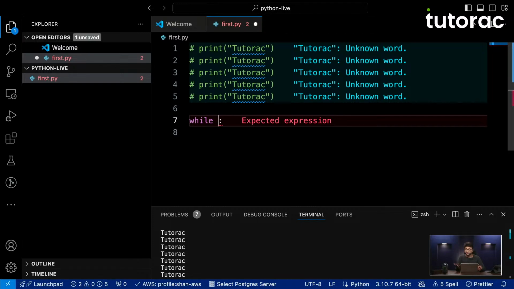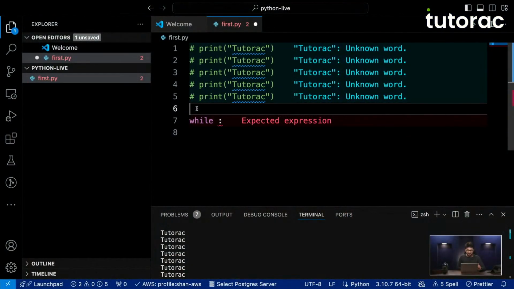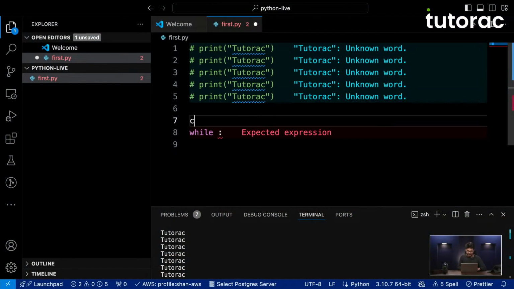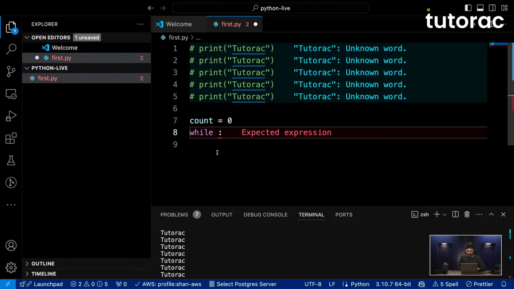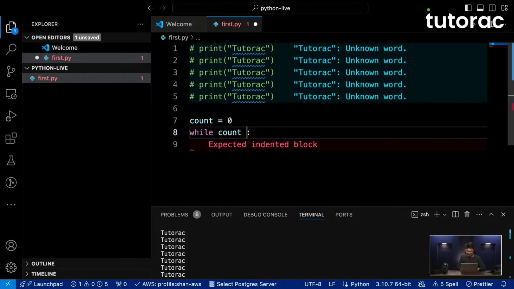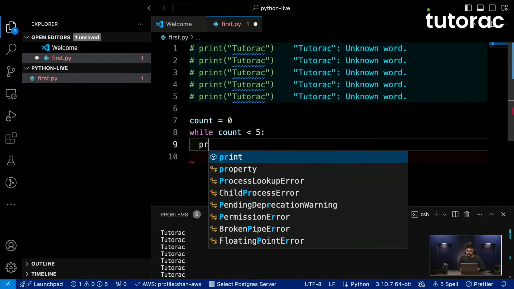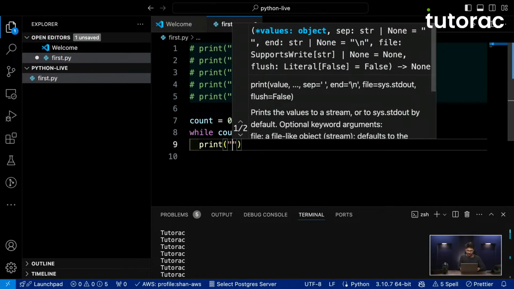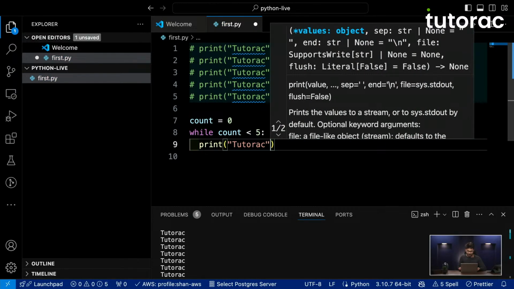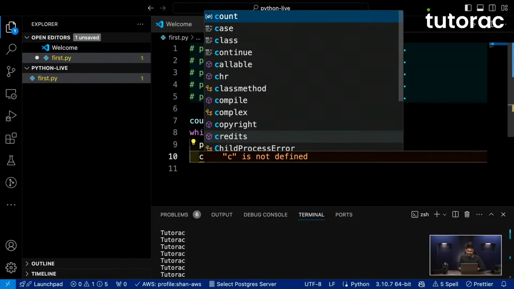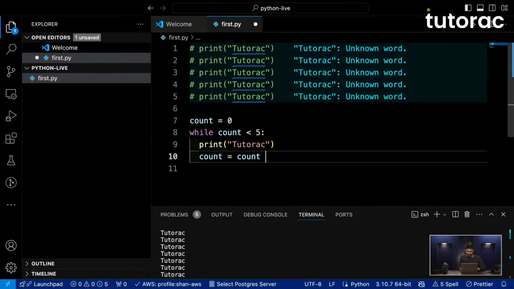Suppose I consider a similar scenario where I want to print tutorac 5 times, but with the help of a while loop. How will I do it? It's simple. I will write count as 0. While count is less than 5, until that case, I will be running my loop. Inside the loop body, I will write print tutorac. And lastly, I will write count equals count plus 1.